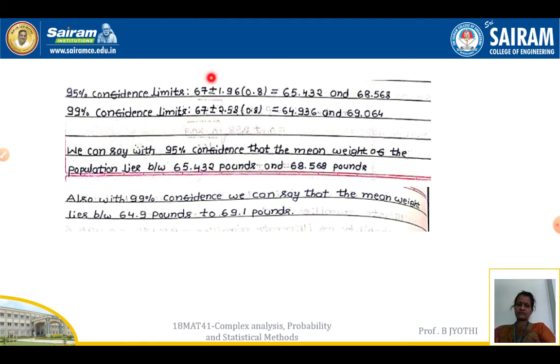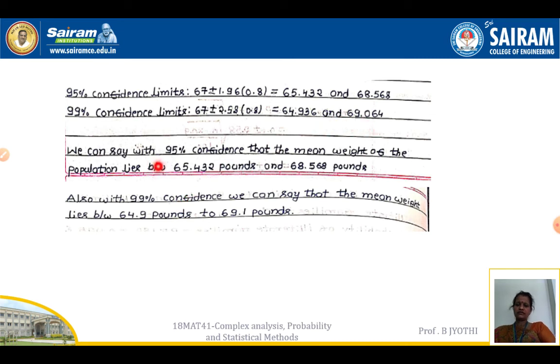So 67 plus or minus 1.96 into 0.8 will give us 65.432 and 68.568. Another one is 99% confidence limits. If we take 67 plus or minus 2.58 into 0.8, that gives us 64.936 and 69.064.